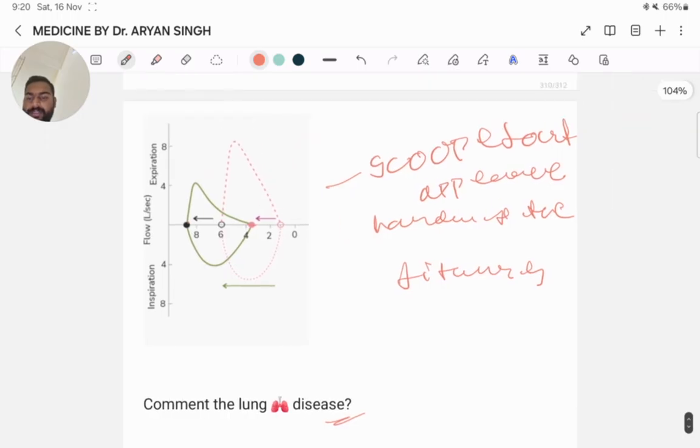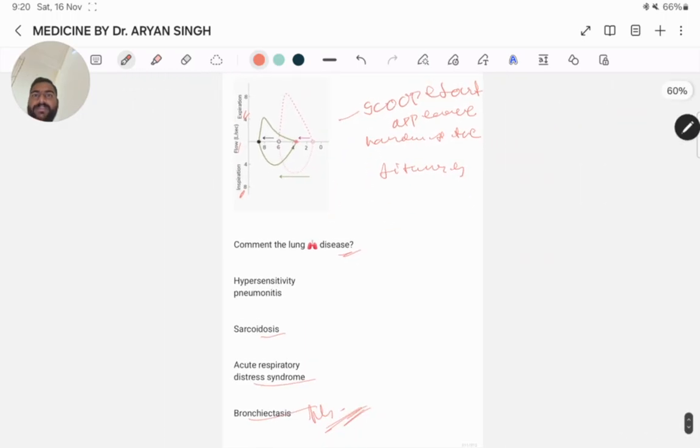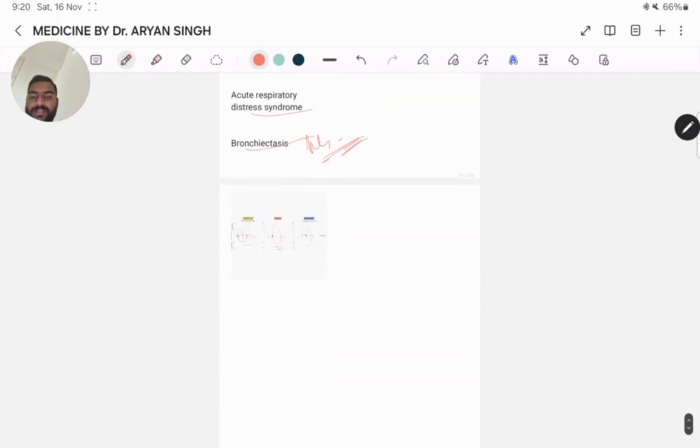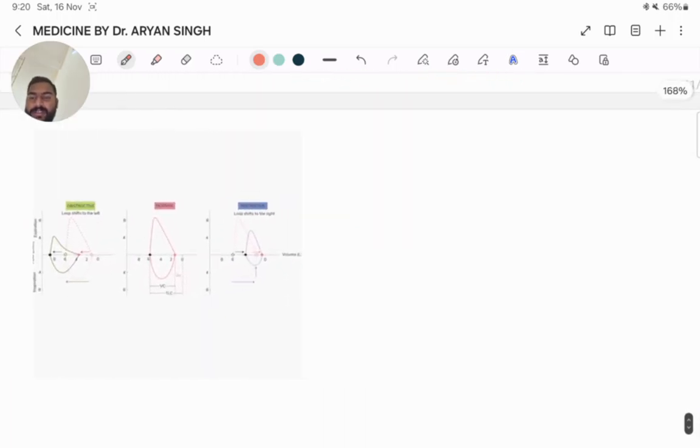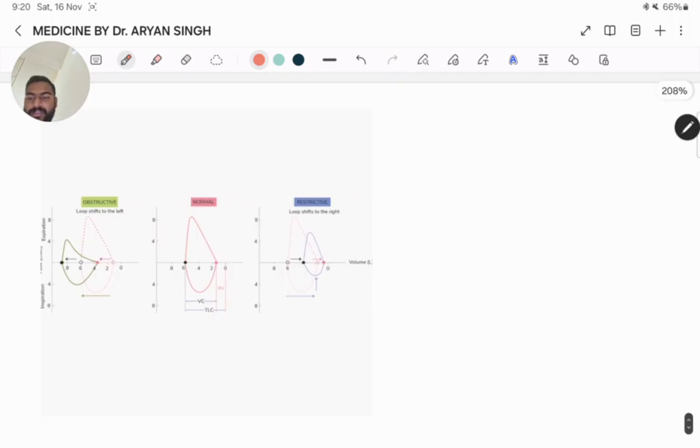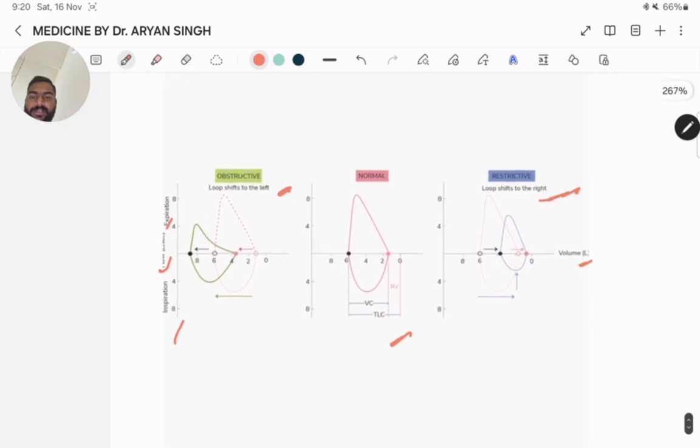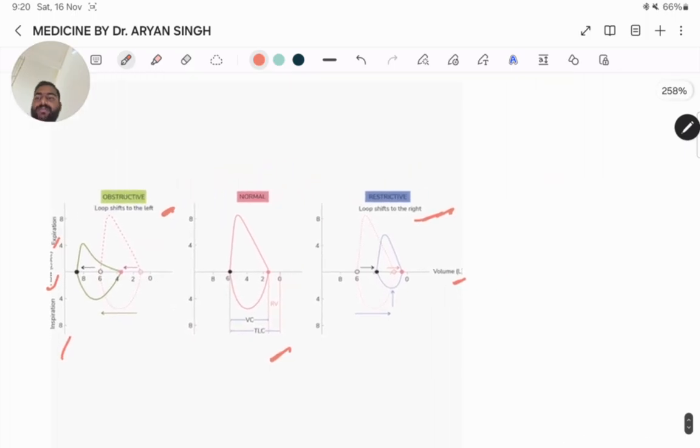This one is inspiration, and expiration flow in liters per second. This one is the normal. This one, the loop shifts right. This one, the loop shifts left. Inspiration, flow in liters, volume, and expiration. If you want, you can take a screenshot. Okay, that's all, thank you and keep revising.